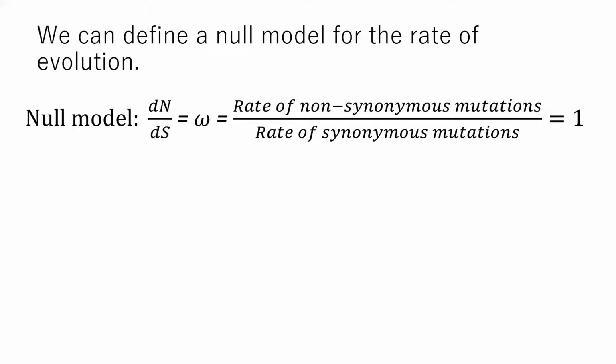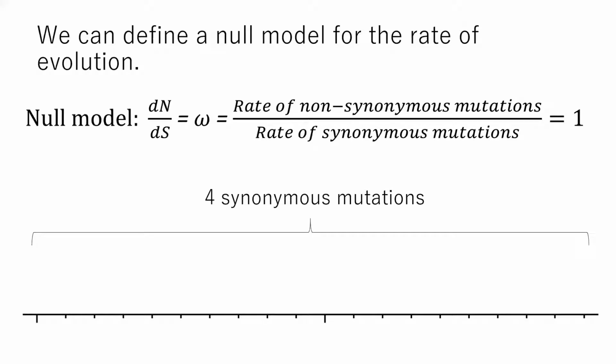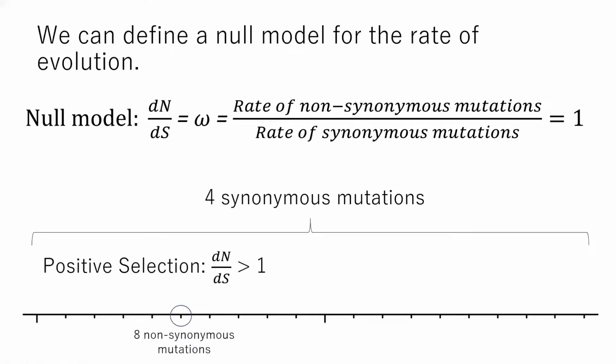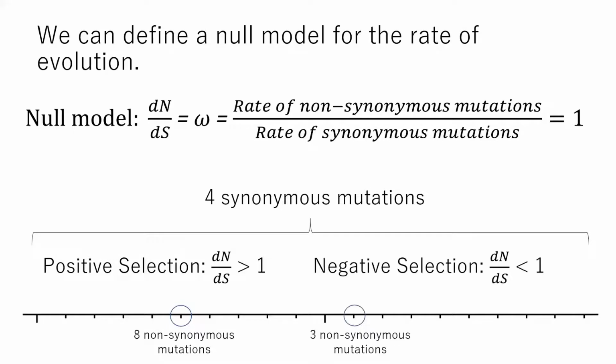when we consider dN/dS, we do so over a large number of sites. However, for viruses, because they evolve so rapidly, we're actually able to get meaningful information from looking at dN/dS and omega on a site-specific basis. Again, as a very simple example, if we take some hypothetical genome with a mean substitution rate of 4 synonymous mutations per site per X amount of time, then this site here on the left, which has 8 non-synonymous mutations, would be considered under positive selection, while this site here on the right, which has 3 non-synonymous mutations, would be considered under negative selection.